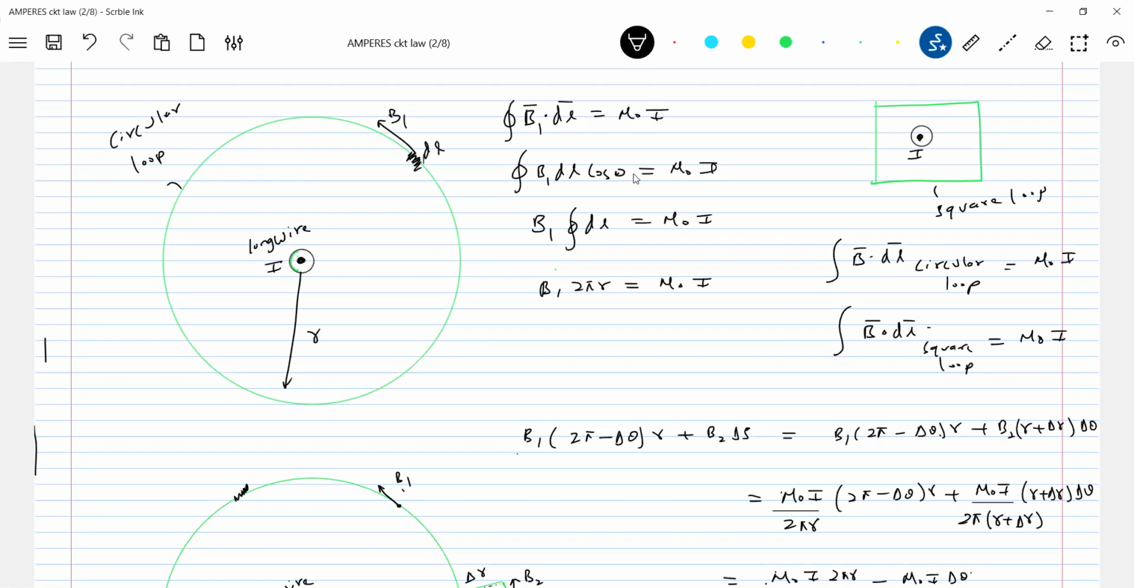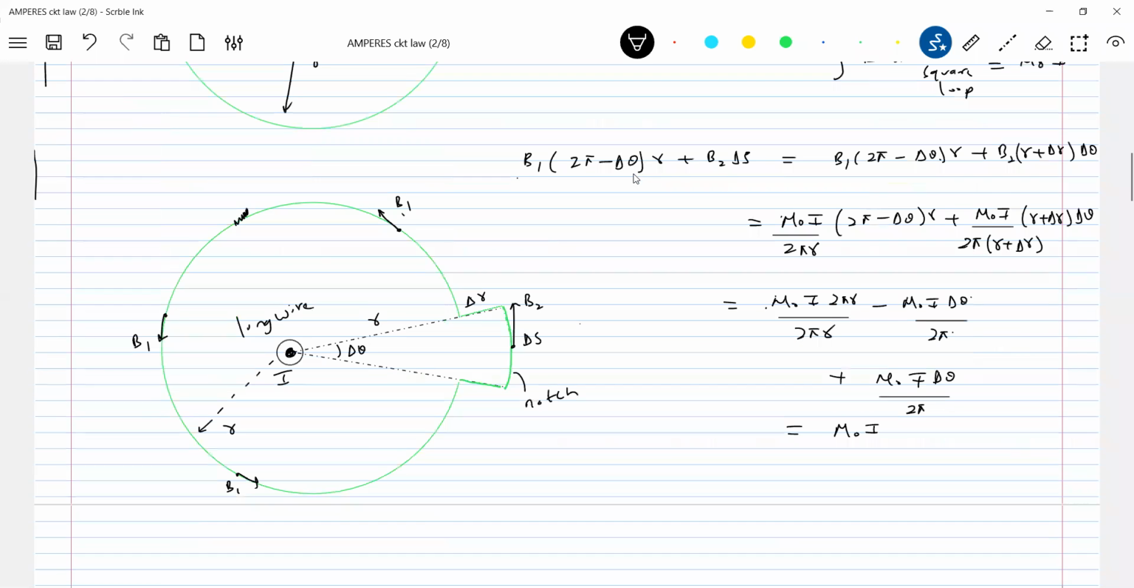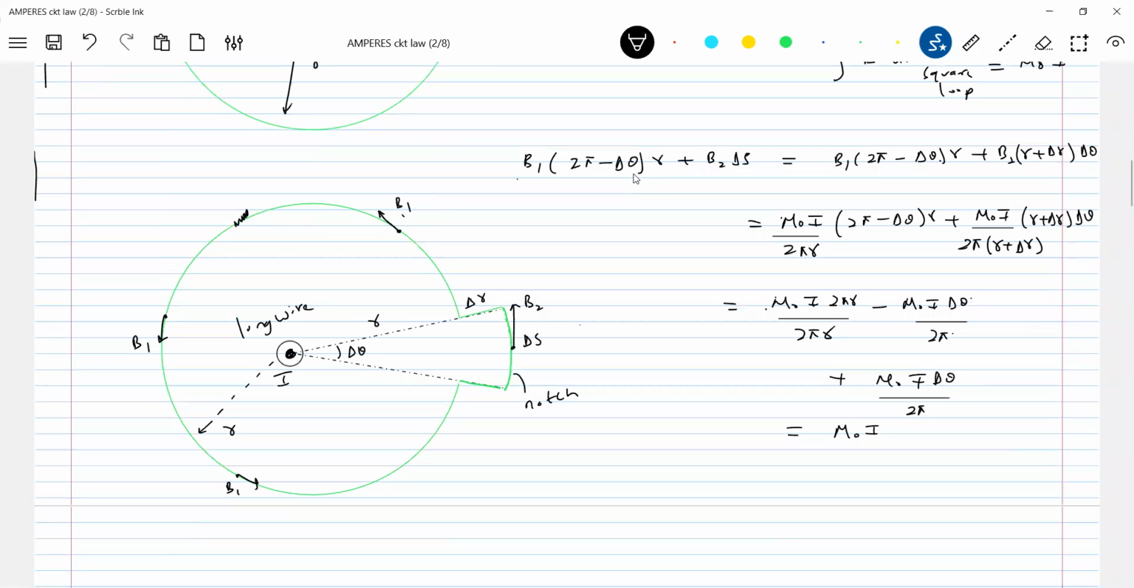So look at the value. For this loop, what is B1 dot dl? We ended up equal to mu naught I. And even in this loop also, though I deformed it, how much did we end up with? Equal to mu naught I. So therefore, shall we put one condition? Whenever you are calculating B dot dl in a closed path, does the shape of the loop matter?